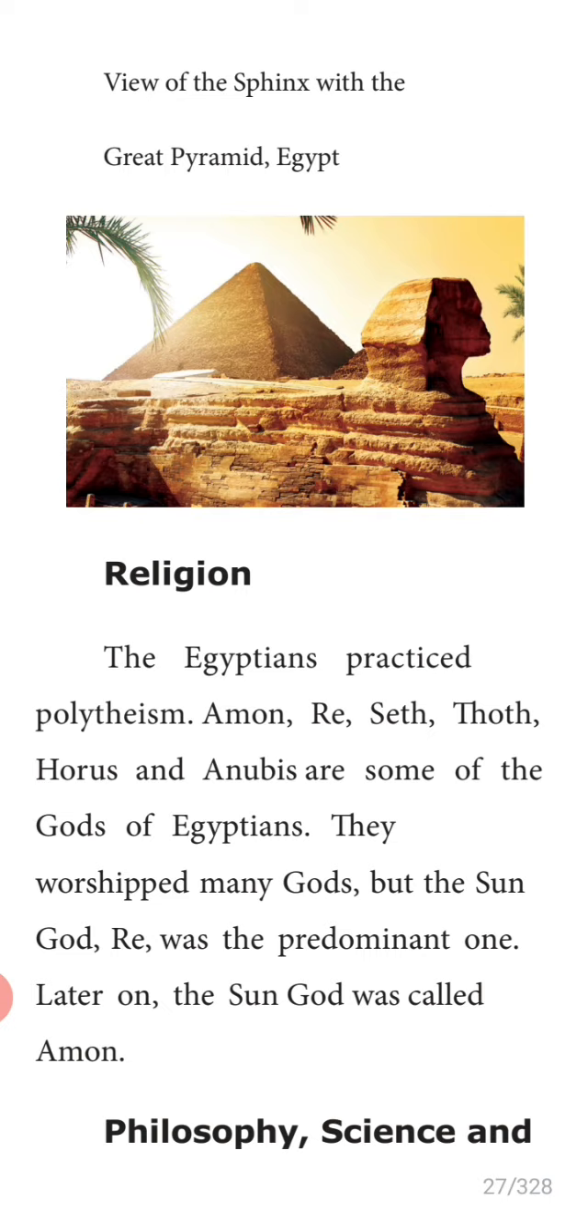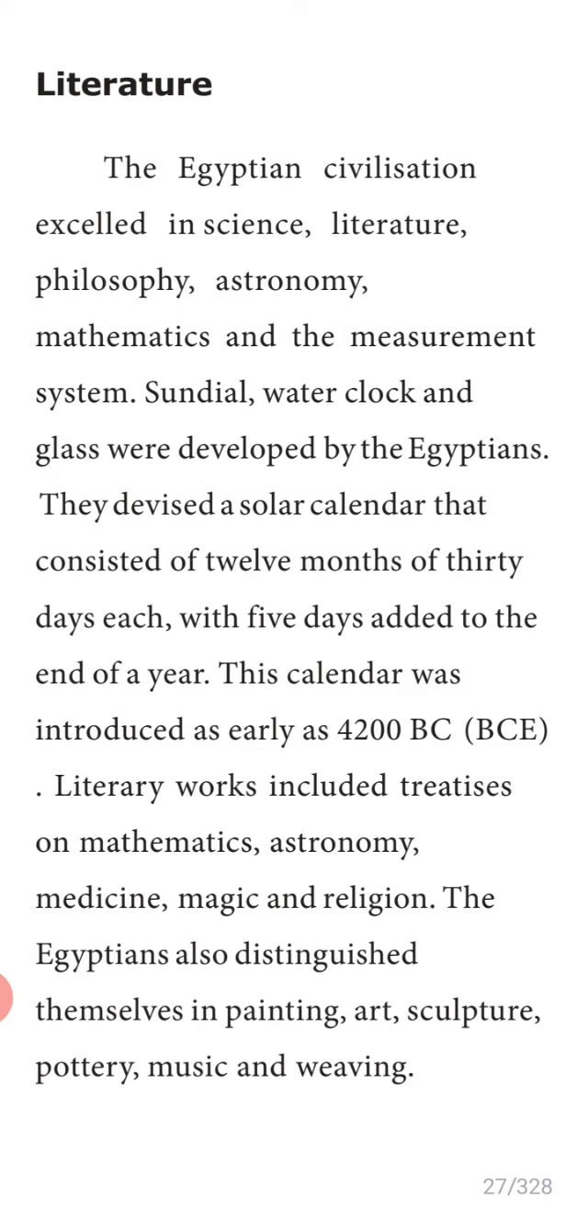Okay, children? Philosophy, science and literature. The Egyptian civilization excelled in science, literature, philosophy, astronomy, mathematics and the measurement system. Sundial, water clock. Have you seen the sundial? In many cinemas, they are showing that sundial.